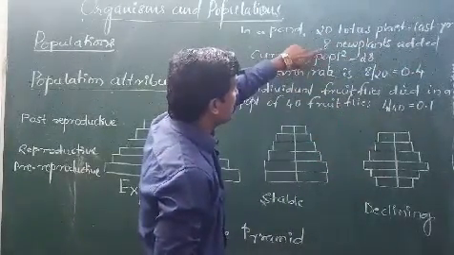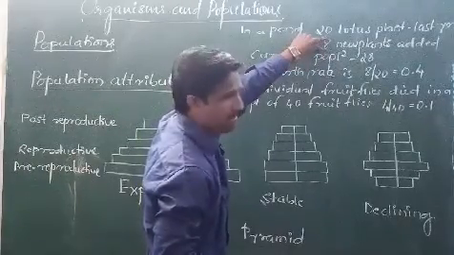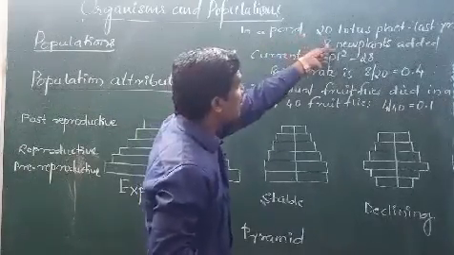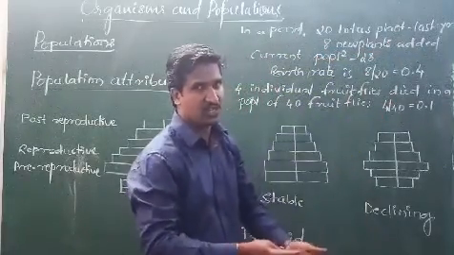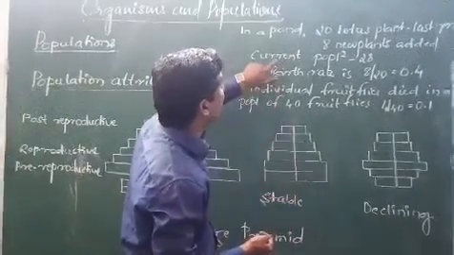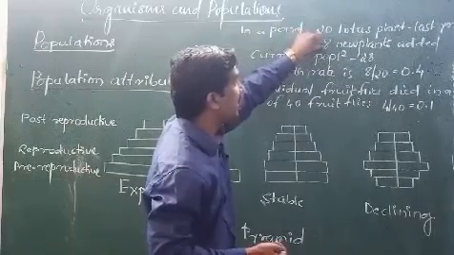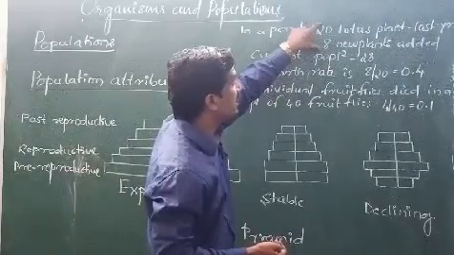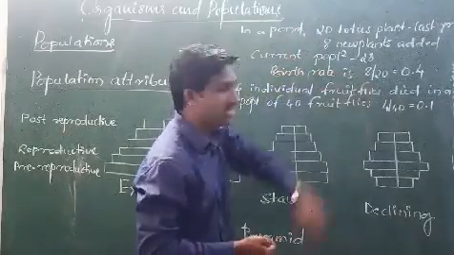Out of that, 8 new lotus plants were born and added for the next year. Then what may be the birth rate? Very simple. The current population is 28: 20 last year and 8 this year. The total number of lotus plants is 28.